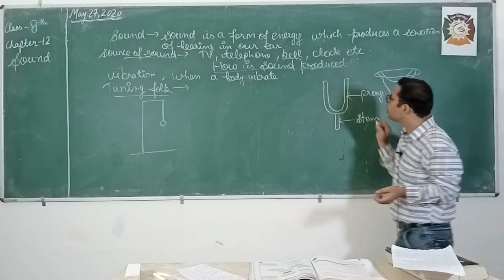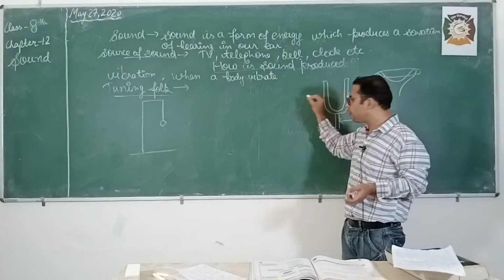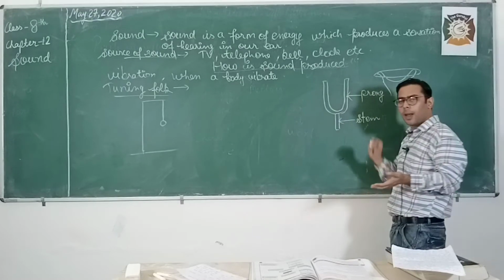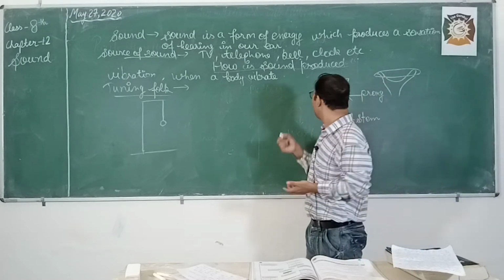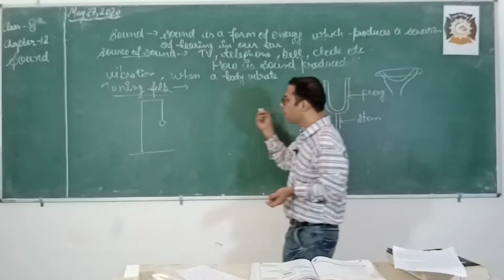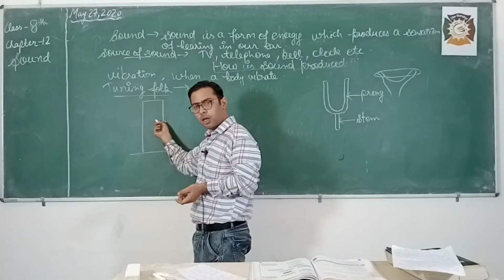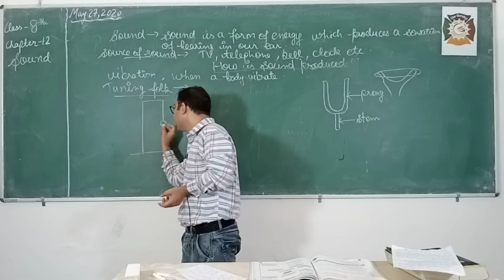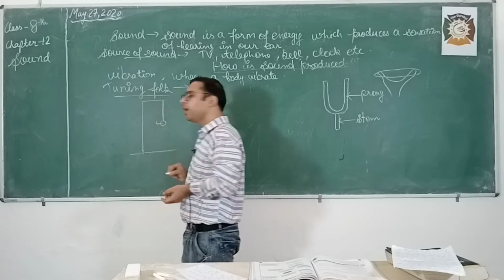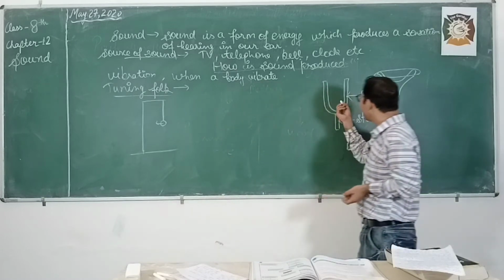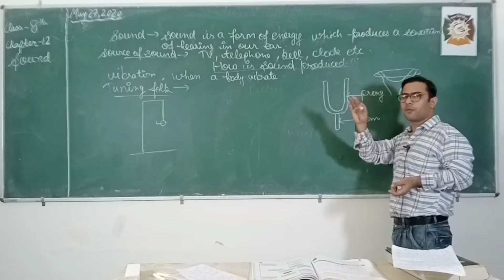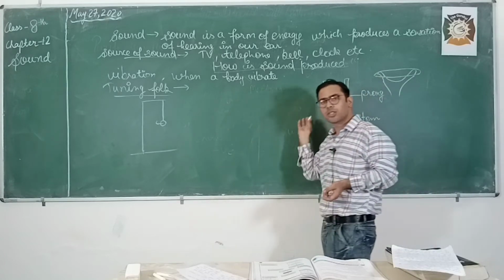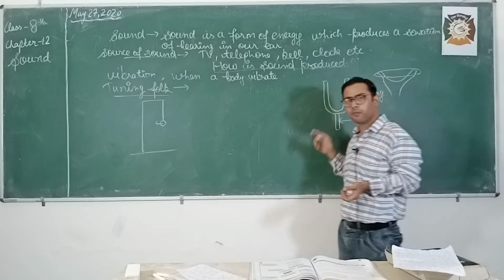First you set the prongs in vibration by hitting them with the rubber pad. Now when you bring these prongs near the plastic ball, you will notice that the ball starts moving to this side. In this way you can say that these prongs are vibrating, moving here and there, and in this way the sound is coming from this tuning fork.